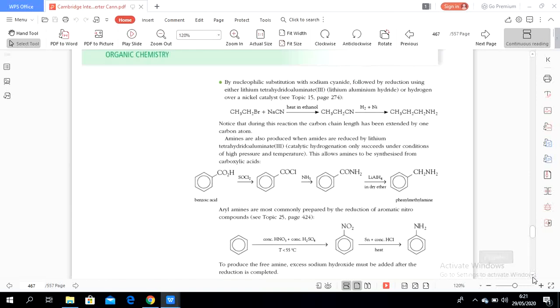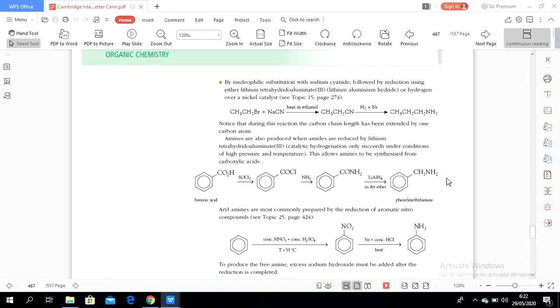Okay, next let's continue with nucleophilic substitution. Nucleophilic substitution with sodium cyanide of the halogenoalkane, followed by reduction using either lithium tetrahydroaluminate or hydrogen over a nickel catalyst. Notice that this one will produce an amine.